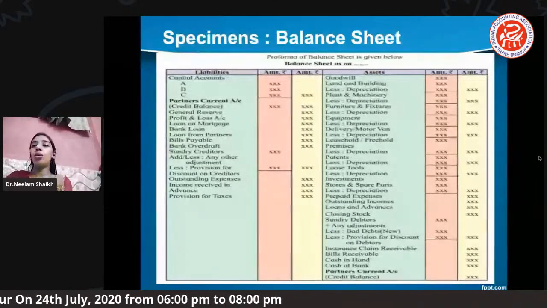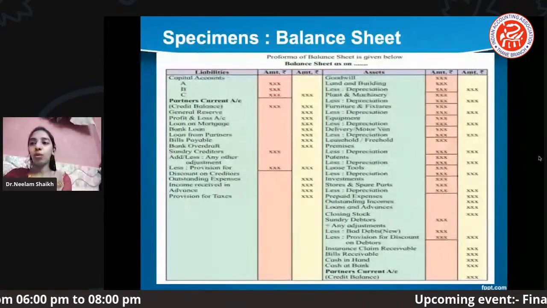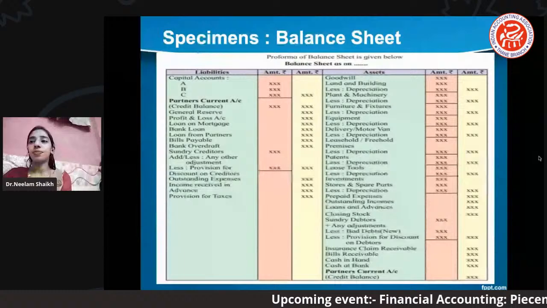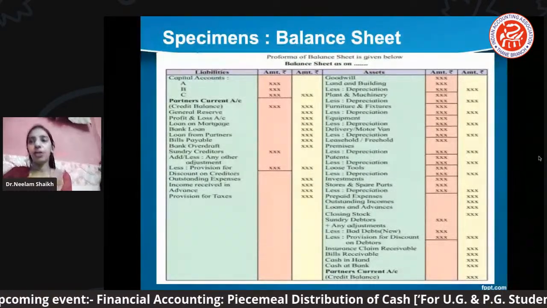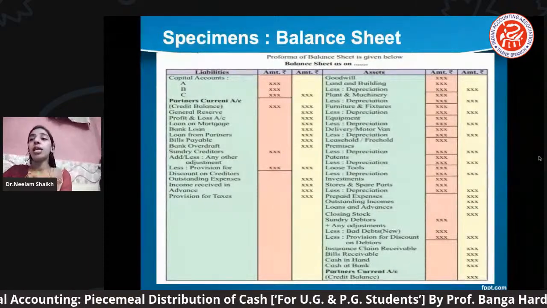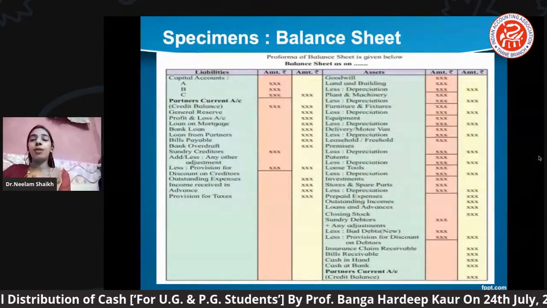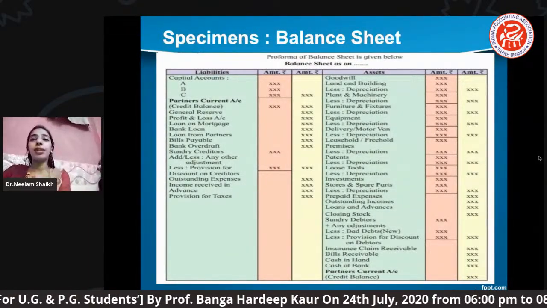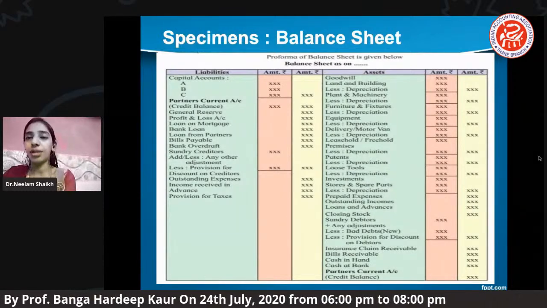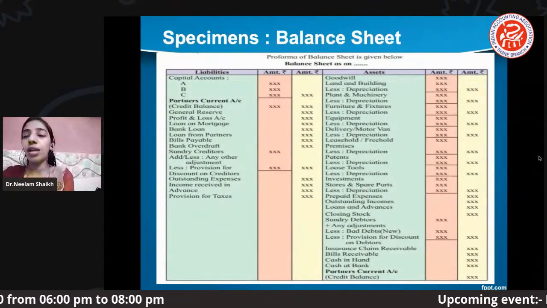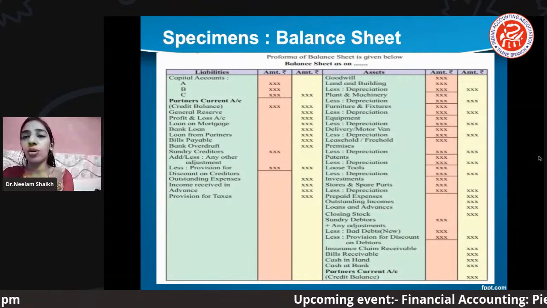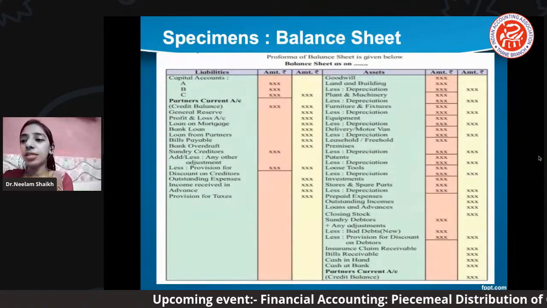Okay, then the loans on mortgages, bank loan from the partners, and in case any bills payable is there, that will be one of it. Then bank overdraft, sundry creditors payment, so that also becomes a liability, the partners have to repay it. Okay, then next is the discount on creditors, or maybe the outstanding expenses if any, or any other income which is received in advance.